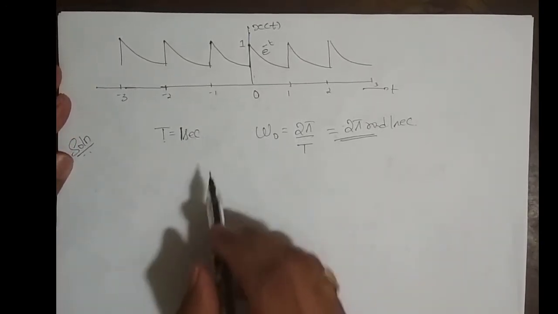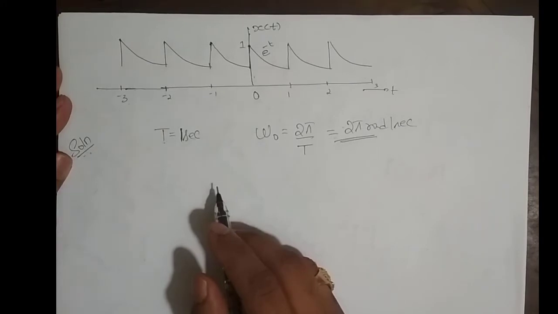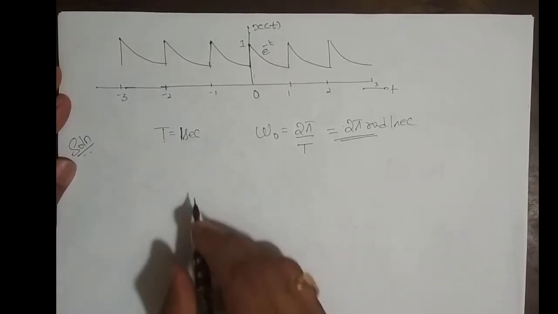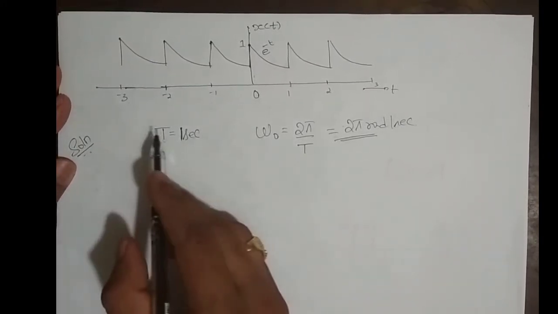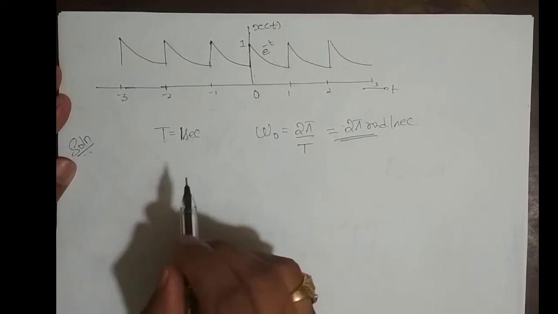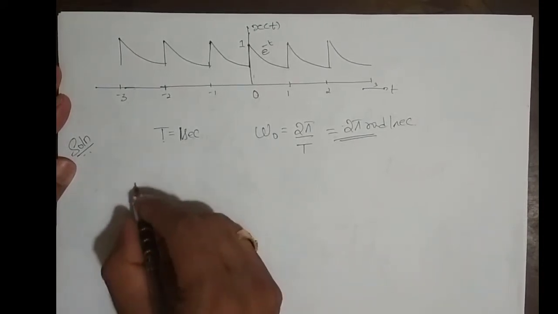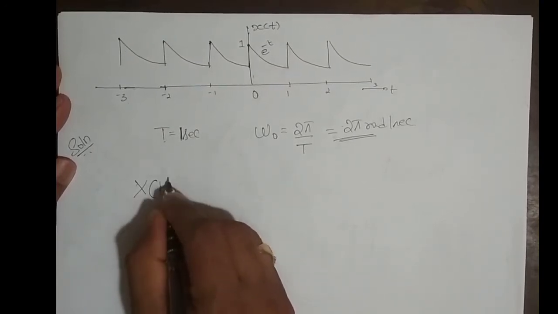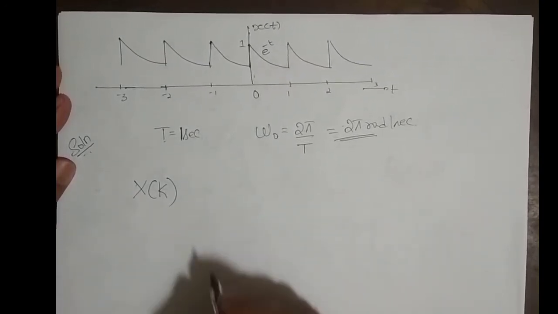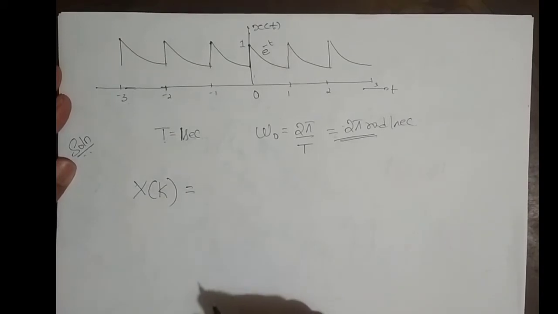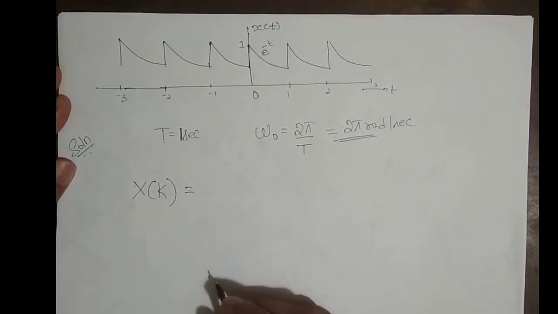So this problem is different from the previous two problems which I solved. Now, finding a continuous time Fourier series is nothing but getting its Fourier coefficient X of k, which we did in the previous problem, right? But here it is a different kind of problem where I need to apply the analysis formula.